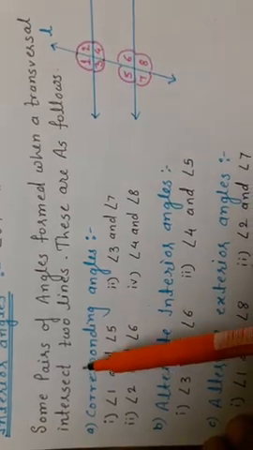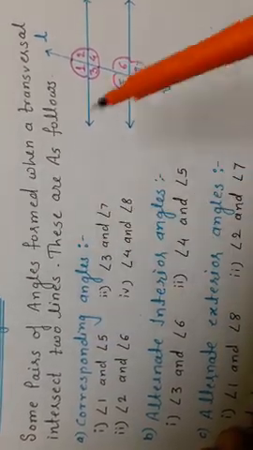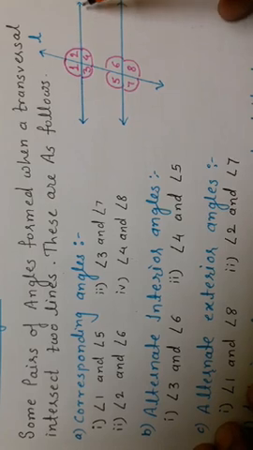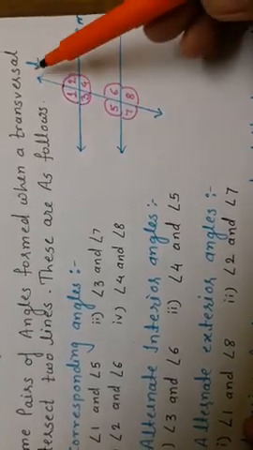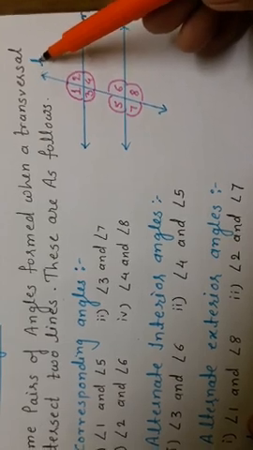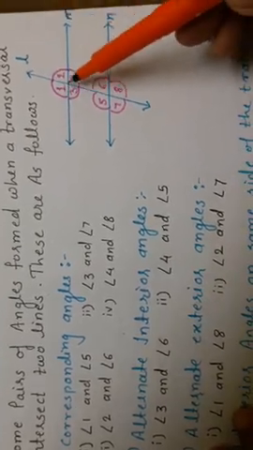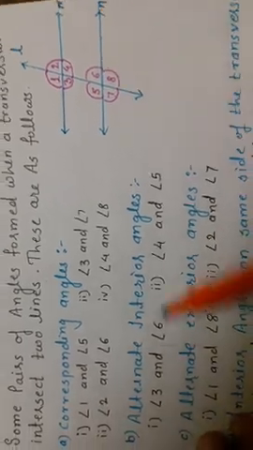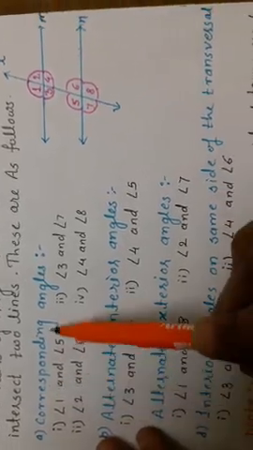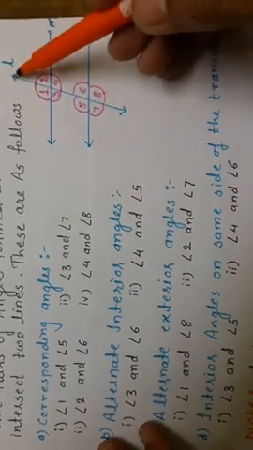Some pairs of angles form when a transversal intersects two lines. These are as follows. In this figure, M and N are intersected by the transversal L. That's why 8 angles form: 1, 2, 3, 4, 5, 6, 7, 8. Now the types of angles. One is the corresponding angles.